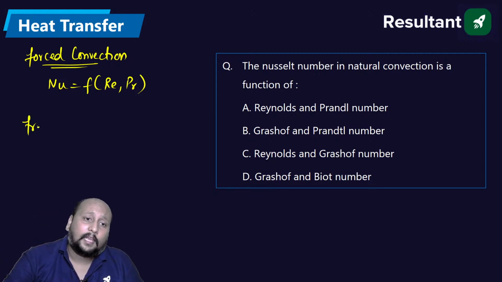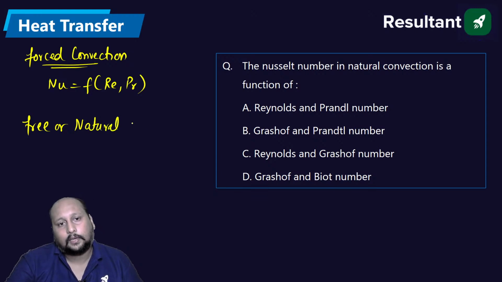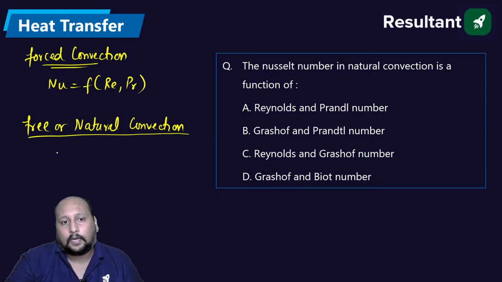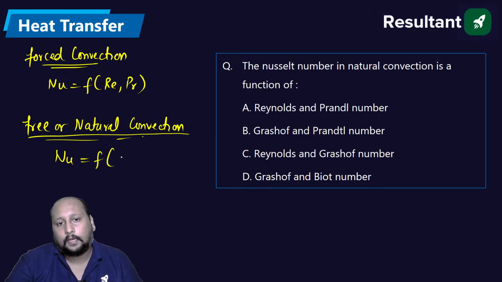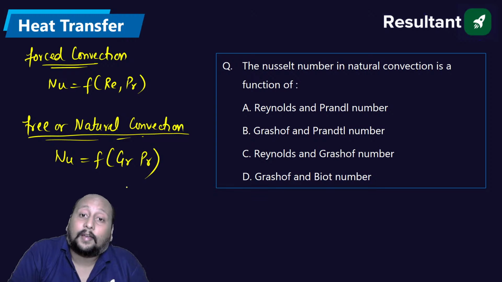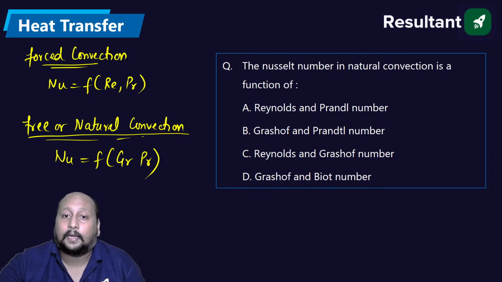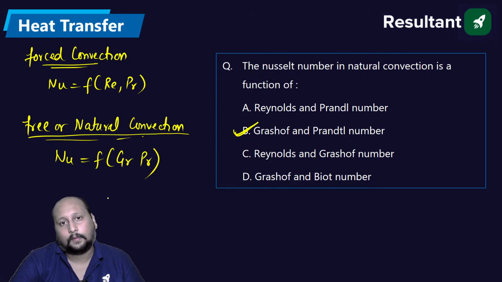If I talk about free or natural convection, it means the velocity is not evident. So Nusselt number will be a function of only Grashof and Prandtl. Option B is the correct answer.